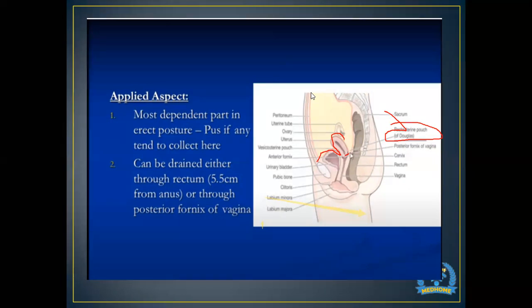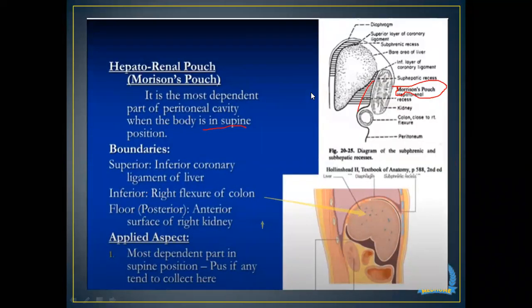So can anyone just quickly repeat for us the boundaries of Morrison's pouch and the pouch of Douglas? Is anyone?